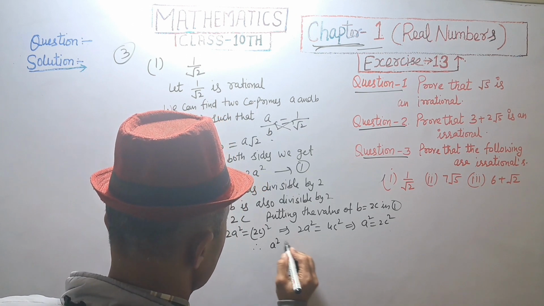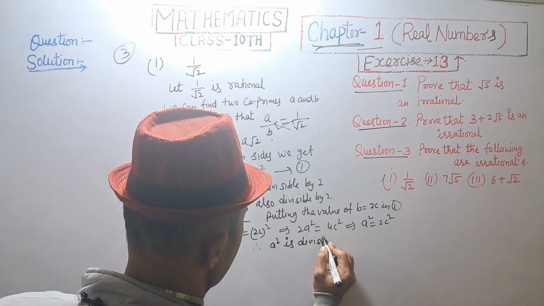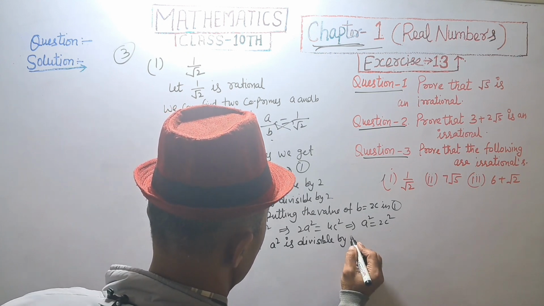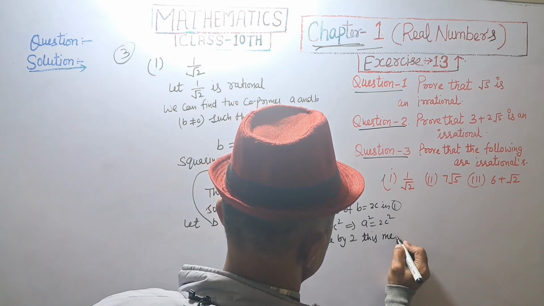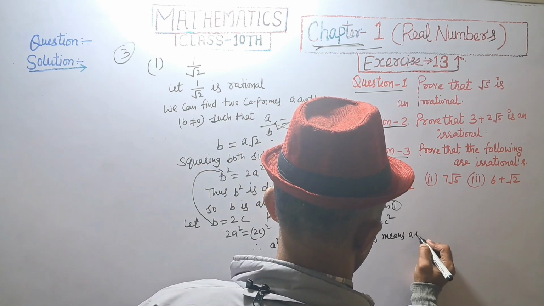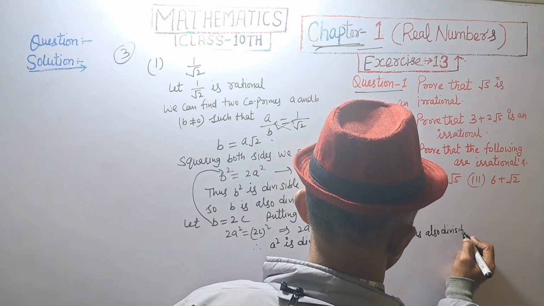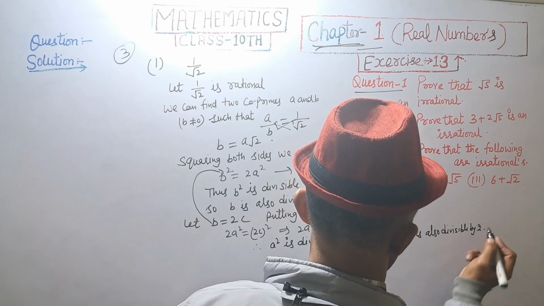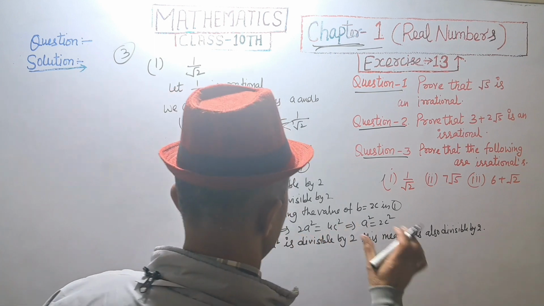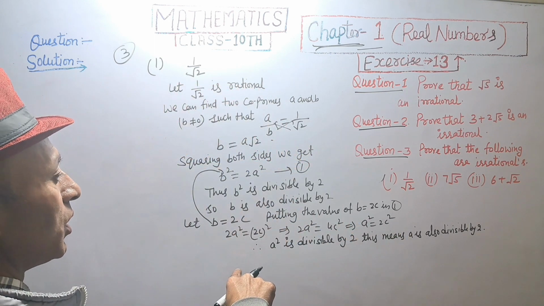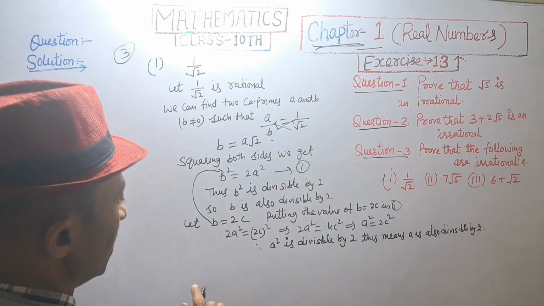So a square is divisible by 2. This means a is also divisible by 2. But this contradicts the fact, so our assumption is wrong. Root 2 is an irrational.